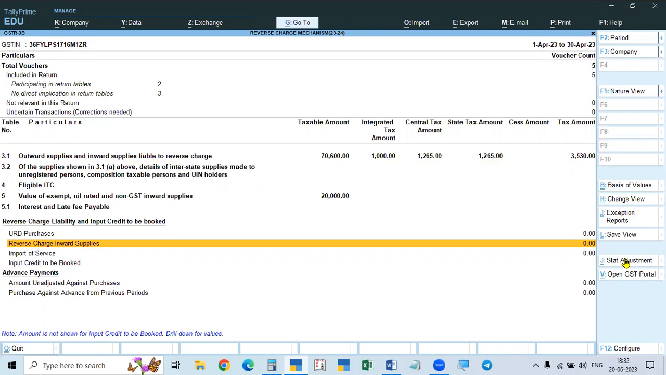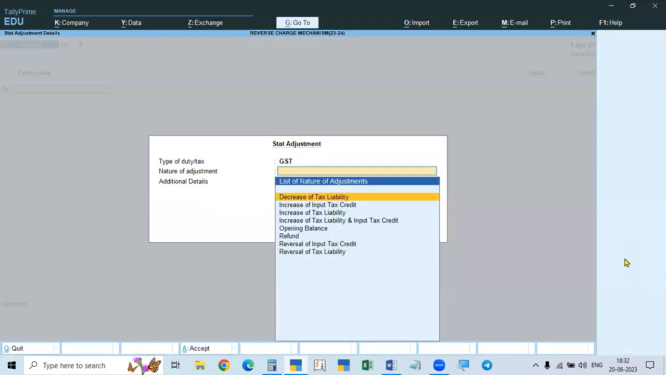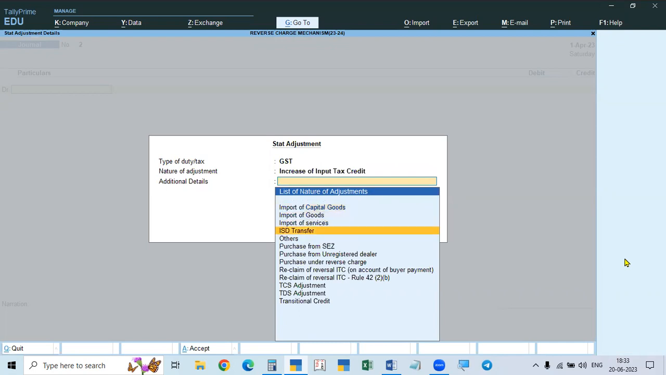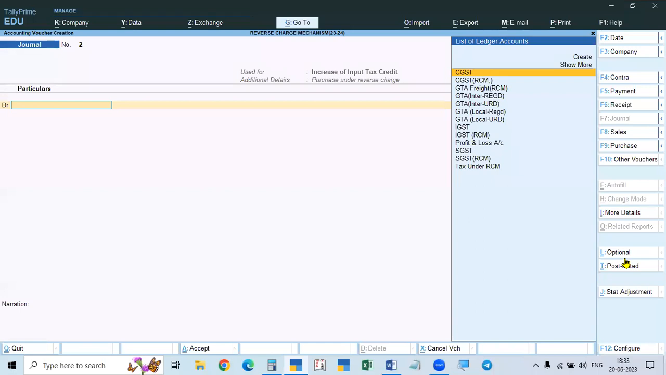So we have to go to stat adjustment, GST. Now what are we doing? Increase of tax liability is done. This is increase of input tax credit, which we are taking as purchase under reverse charge. Use for increase of input tax credit, purchase under reverse charge. Now we are increasing input tax. That input tax is not the GST RCM. GST RCM is the liability. It is created and later it will be paid.